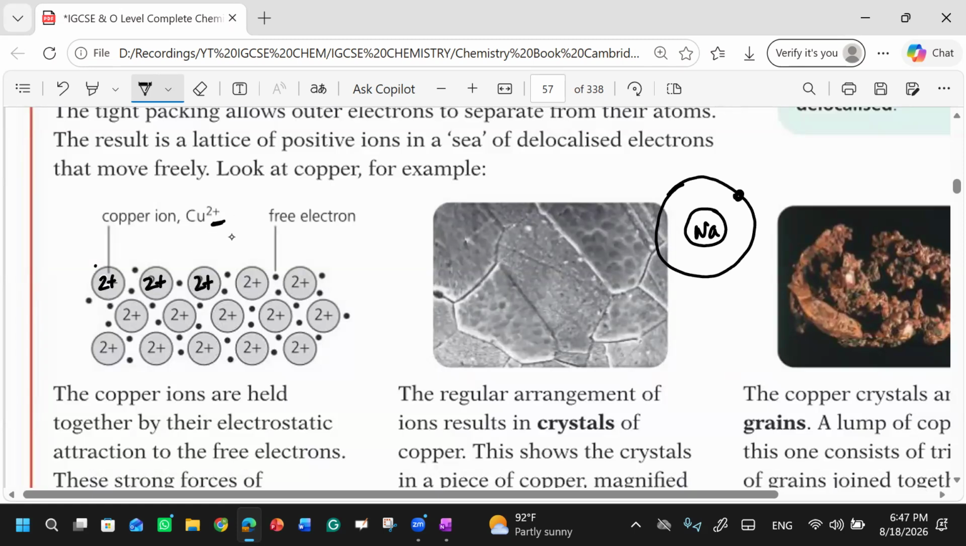It means copper, if you take copper, its valence shell will have two electrons, right? Its valence shell will have two electrons. You see, this is 2 plus. It means it can lose two electrons. So remember this very important concept: if you bring another copper in front of this copper, the electrons of this copper will come out, and electrons of this copper will also come out. That's why they will be available in this free space.